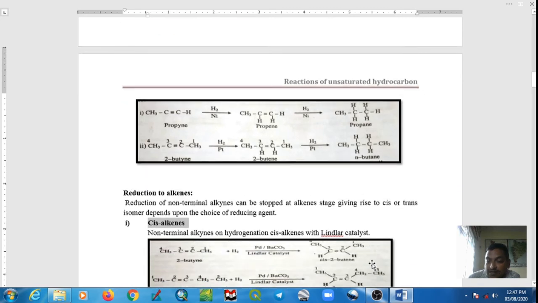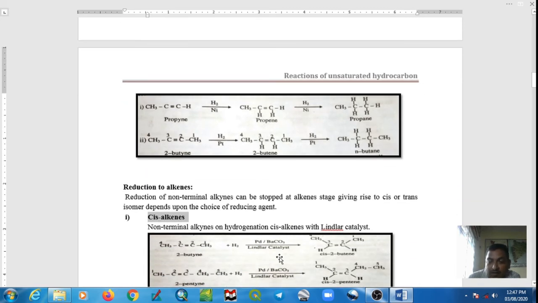So what is Lindlar catalyst? This is Lindlar catalyst: hydrogen in presence of palladium and BaCO3, barium carbonate. This Lindlar catalyst is used for partial reduction of carbon-carbon triple bond into carbon-carbon double bond, and we get the cis carbon-carbon double bond.